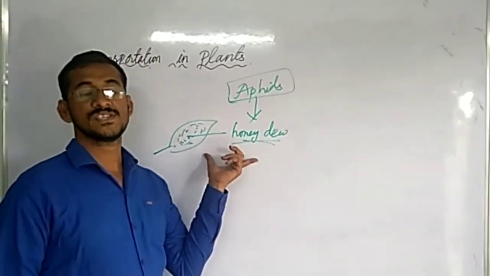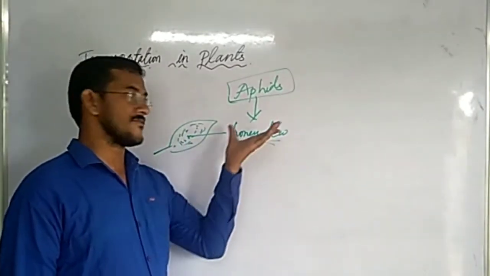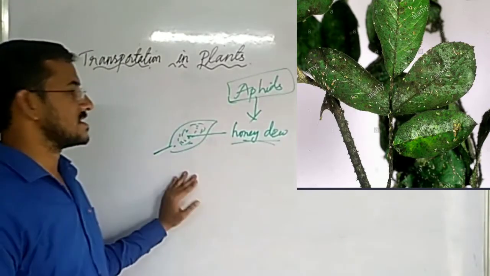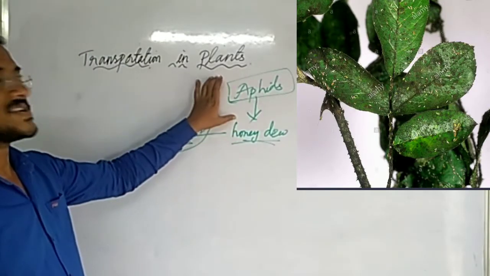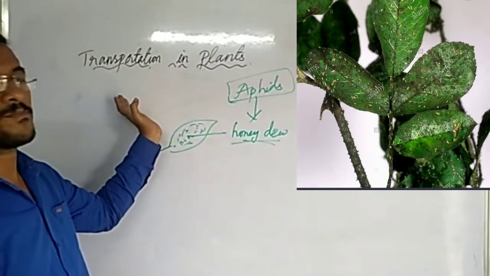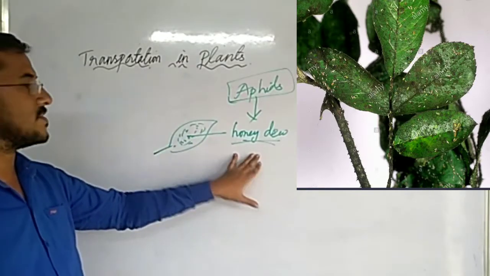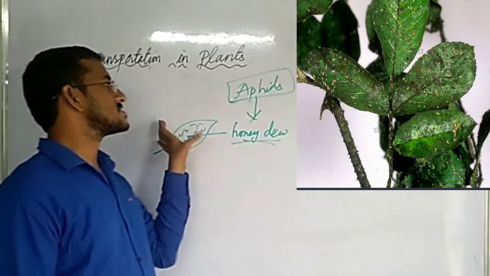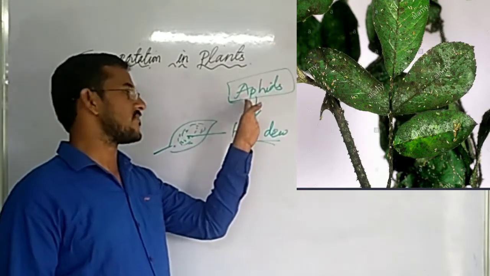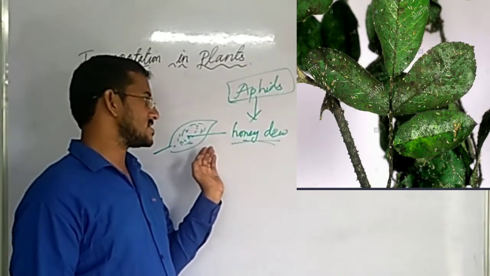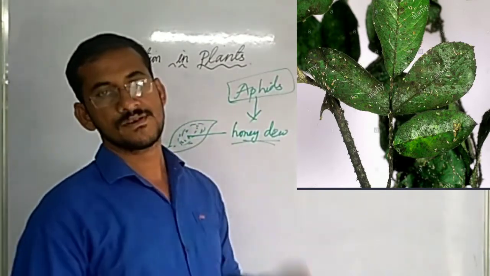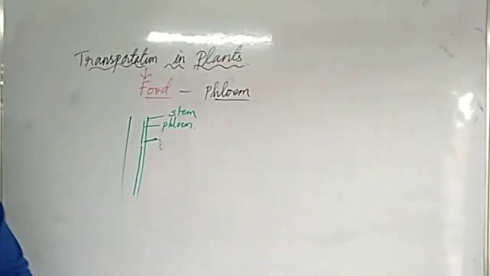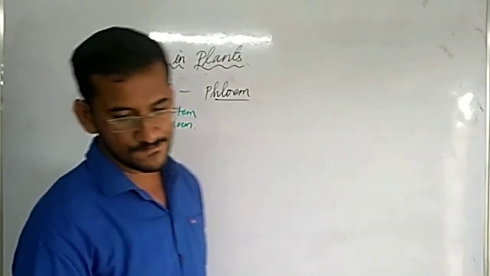So the leaves which are attached to the aphids are sticky because aphids are eating the food from plants and they are excreting honeydew. That's why the leaves which are near the aphids, the green fly, are sticky because of excretion by the aphids. Let us conduct one more experiment now.